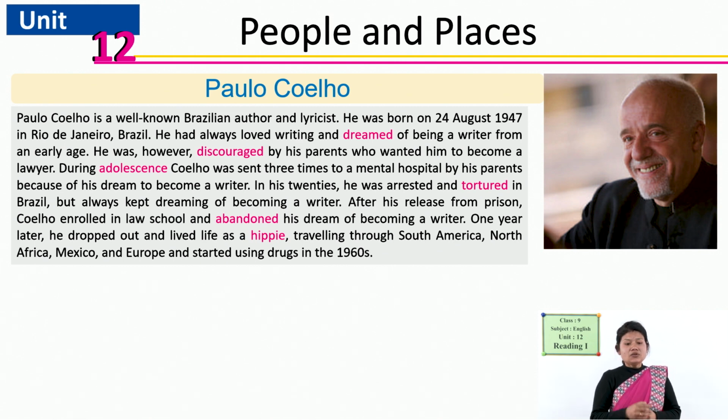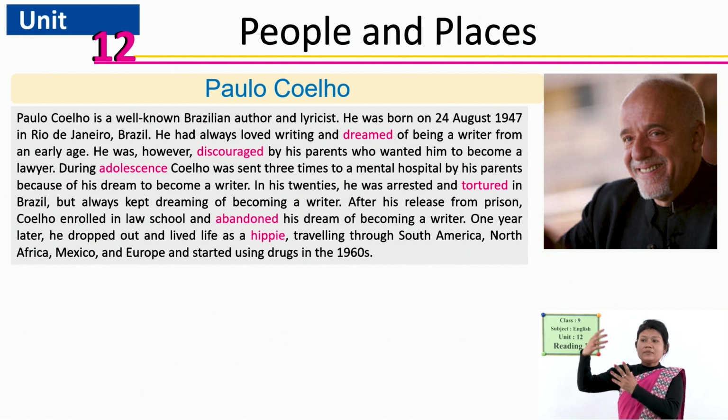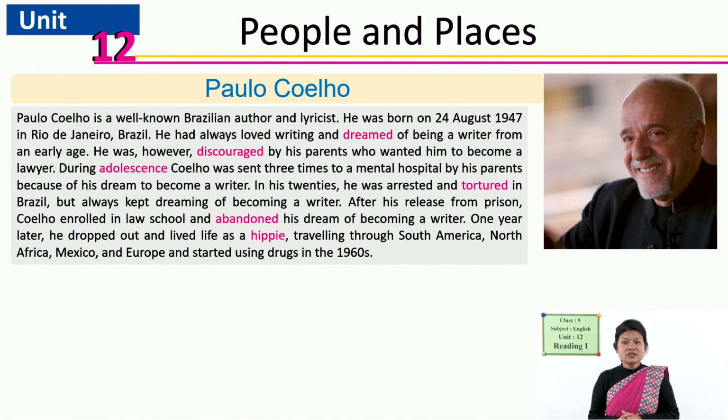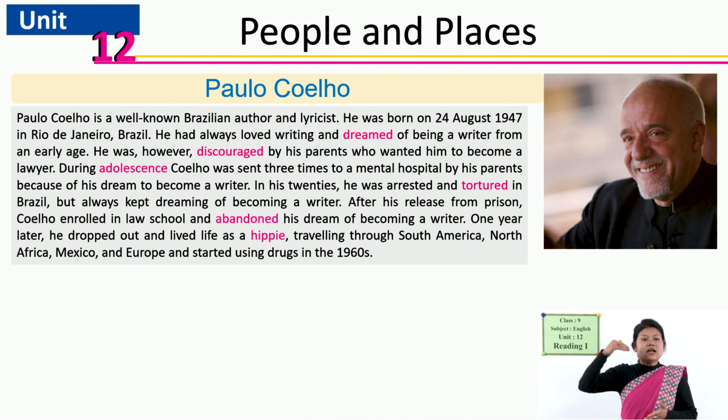Yes, and you know, he was sent 3 times to a mental hospital as well. Why? Because his parents might think that he might have some mental problem, because he did not choose a high level or admirable profession, a career according to them. Okay. So, being a lawyer, being a writer is not an admirable profession, we cannot say so. But for parents at that time, they considered lawyer a higher admirable profession than writer.